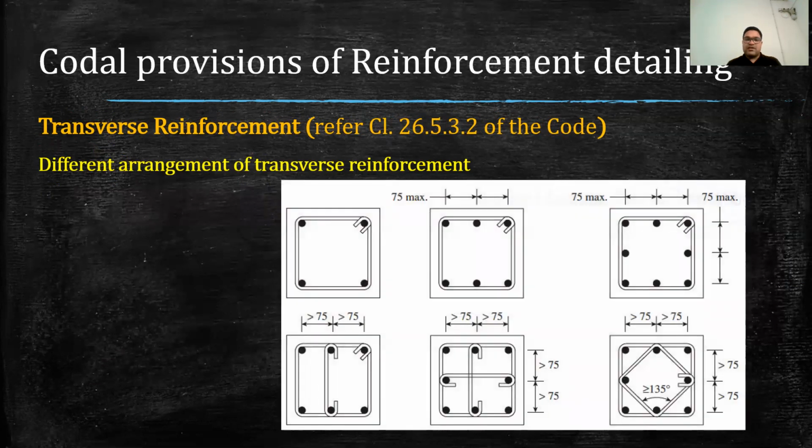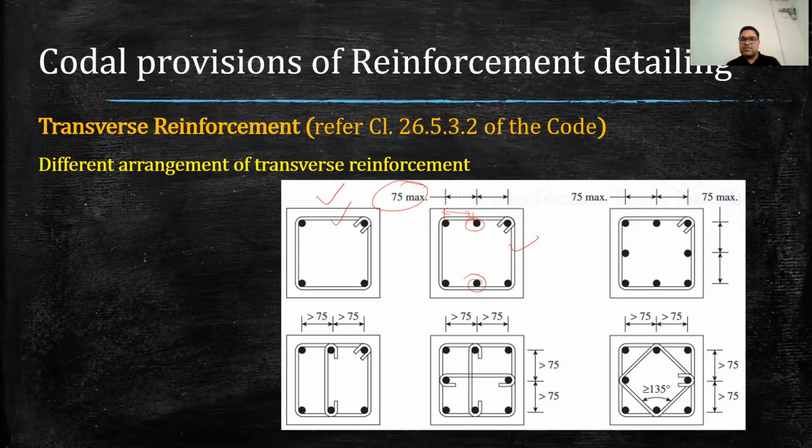Now, some basic arrangements. This is the simplest form of reinforcement detailing, when we only require 4 bars. Those can be held by providing a single lateral tie. Similarly, in this case, if the spacing between these bars is less than or equal to 75 mm, we don't link this bar with this bar.